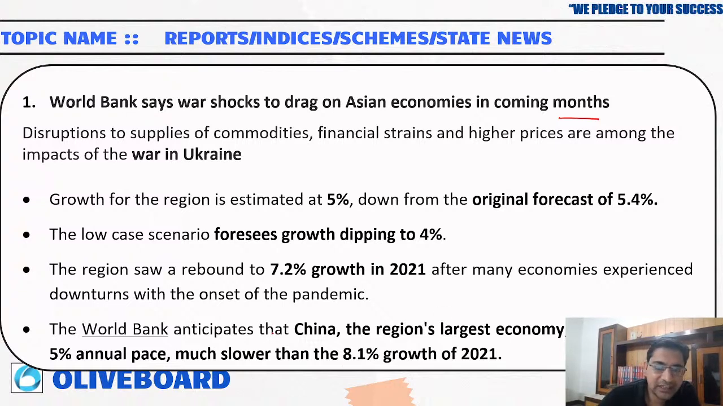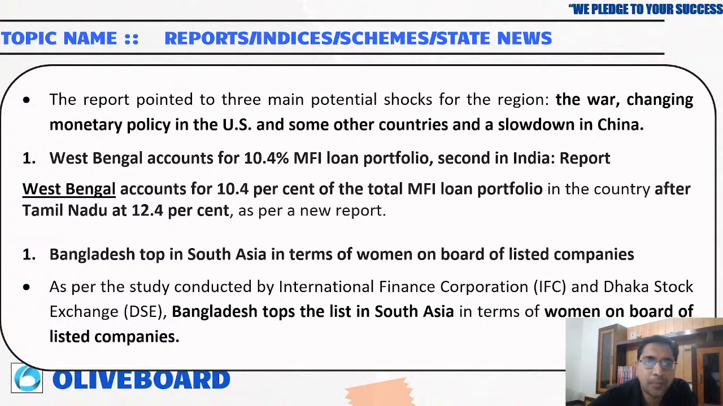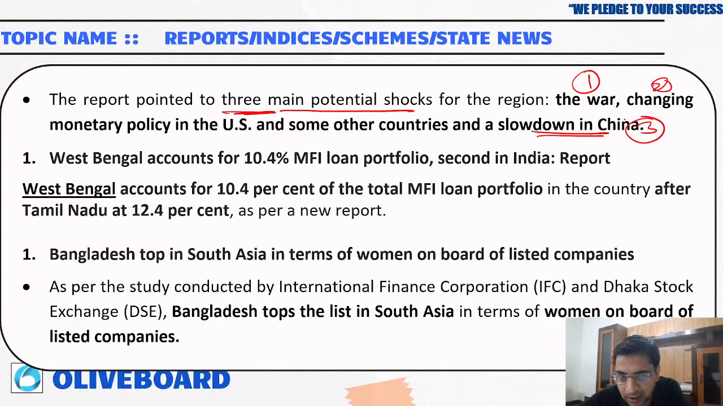And in the low case scenario, it can also sink to 4%. The World Bank anticipates that China, the region's largest economy, will expand at a 5% annual pace, much slower than the 8.1% that happened in 2021. Now, the report pointed to 3 main potential shocks. What are they? First of all, the war, the changing monetary policy of the US and some other countries, and the slowdown in China. So these are the 3 main things that are dragging the world economy back.